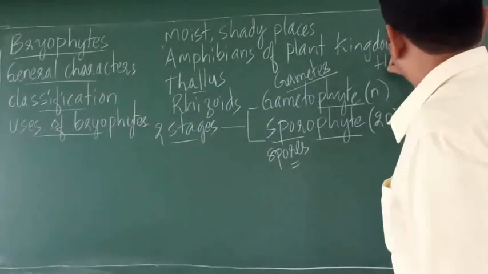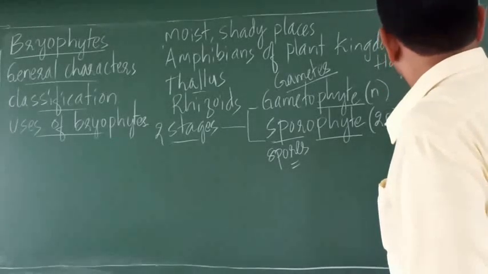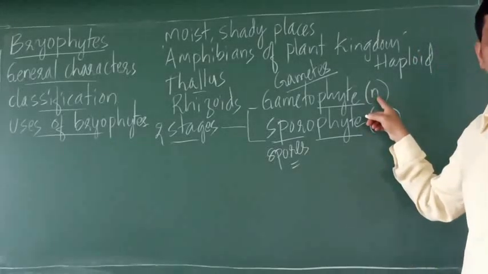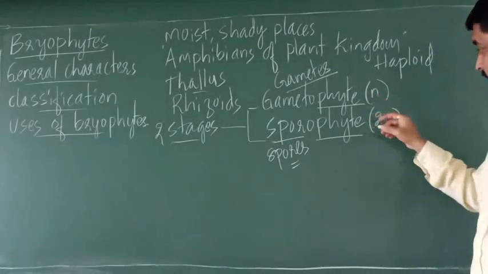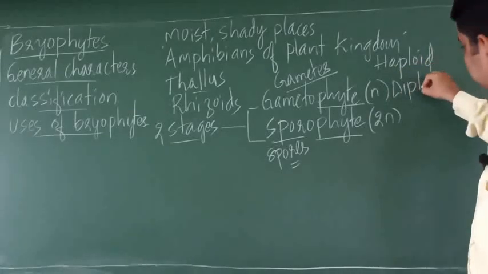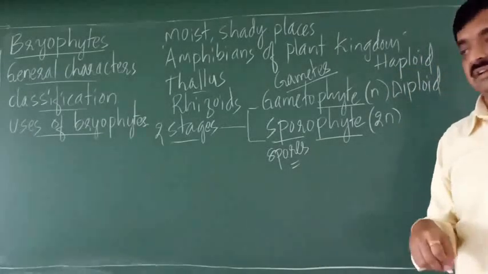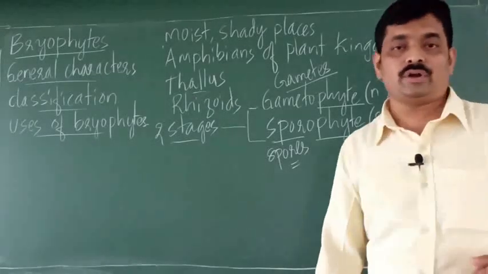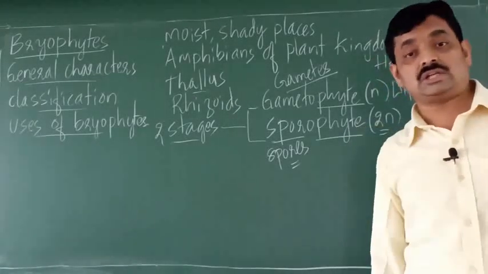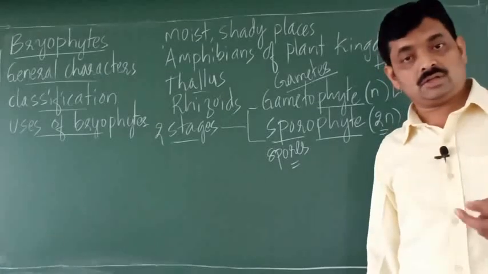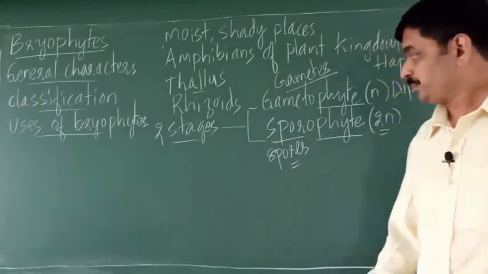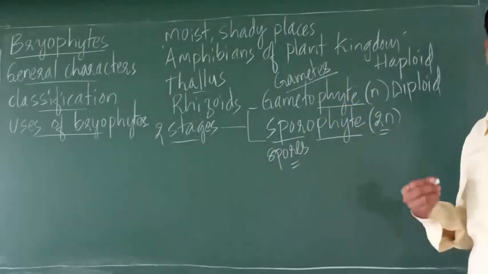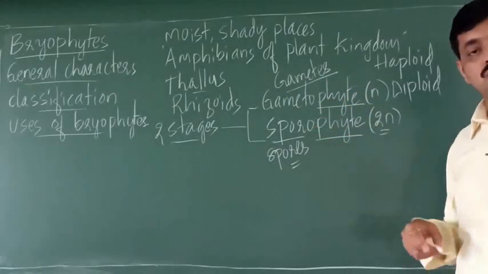So haploid is denoted as small n. Diploid is written as 2n. So here haploid and diploid. So haploid n means one set of chromosomes. 2n, two sets of chromosomes. So these are the two stages in the life cycle of bryophytes, gametophyte and sporophyte.